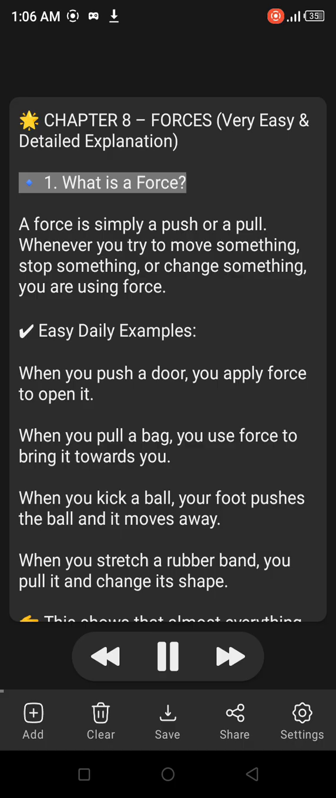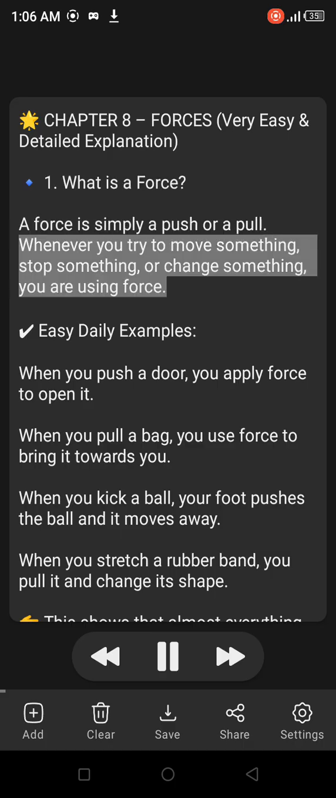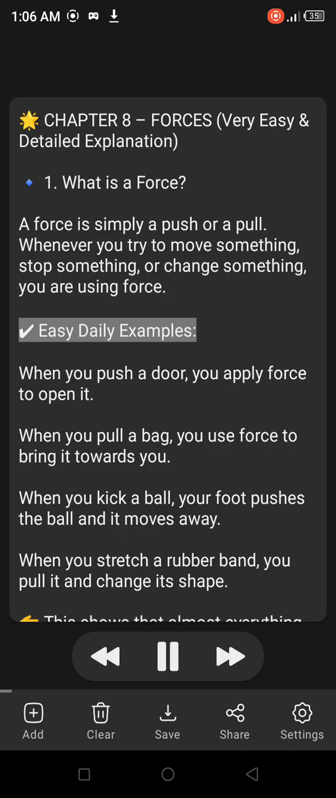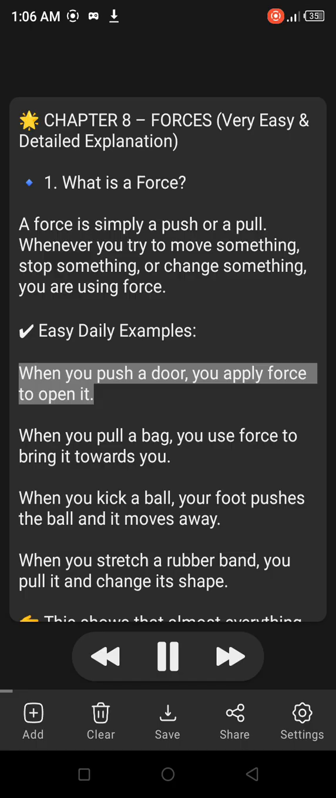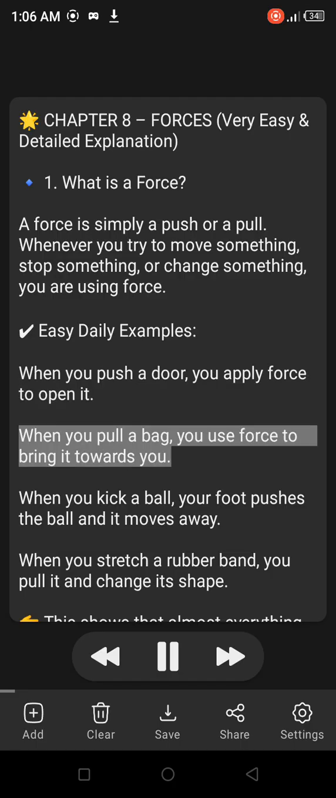1. What is a force? A force is simply a push or a pull. Whenever you try to move something, stop something, or change something, you are using force. Easy daily examples: when you push a door, you apply force to open it. When you pull a bag, you use force to bring it towards you.